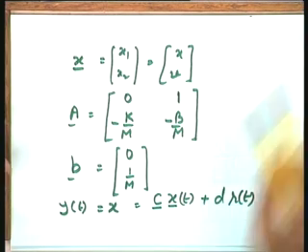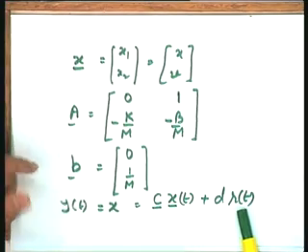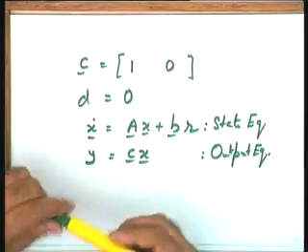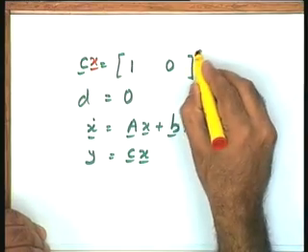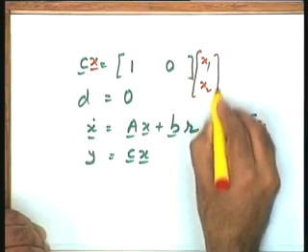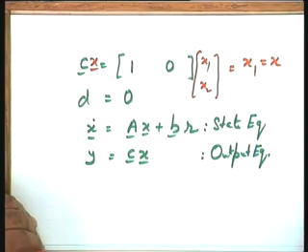In this particular case fortunately one of the state variables is directly the output variable, isn't it? And therefore, your equation becomes y(t), the output variable, equal to x, the displacement, which is the state variable x1 itself, which in the standard format can be written as C x plus D r. Now, C I take as [1 0] and multiply it by [x1 x2], because I want to get C x. I am going to get x1 only, which is equal to x, the displacement of the mass. It is so simple: y is equal to x.